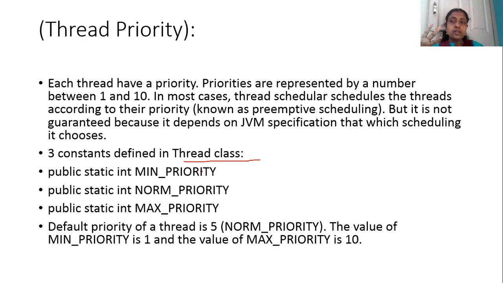Importance given means one activity is halted and another activity is given importance. Once you finish answering the call, once you cut it, immediately your video will start. That means your current activity goes to a wait state, and the new activity is given importance. That priority can be set with these three classes.